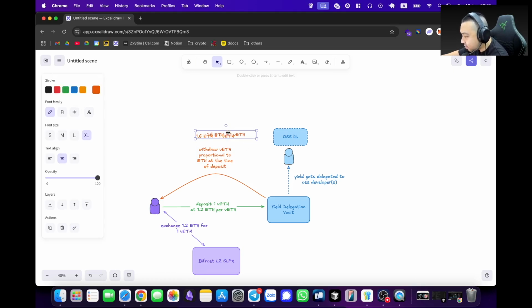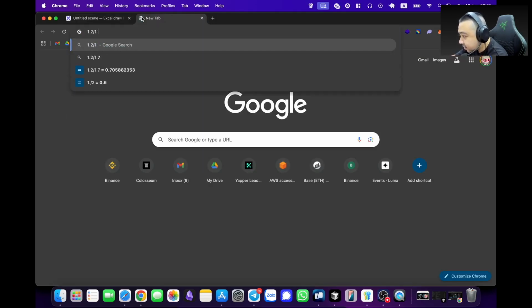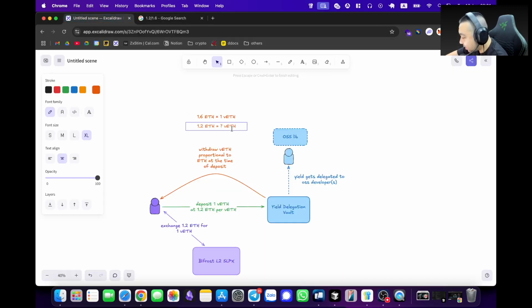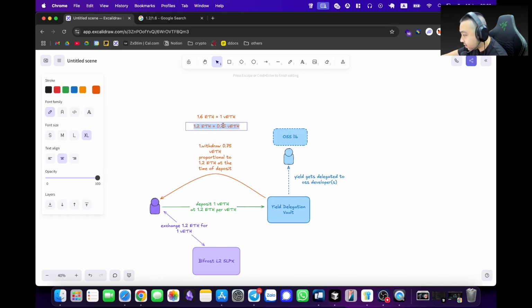So if you do quick math over here, we want to get 1.2. How much is this one? We just need to do 1.2 divided by 1.6, which is equal to 0.75. So then you withdraw 0.75 VETH, proportional to 1.2 ETH at the time of deposit. All right, so that's the calculation.